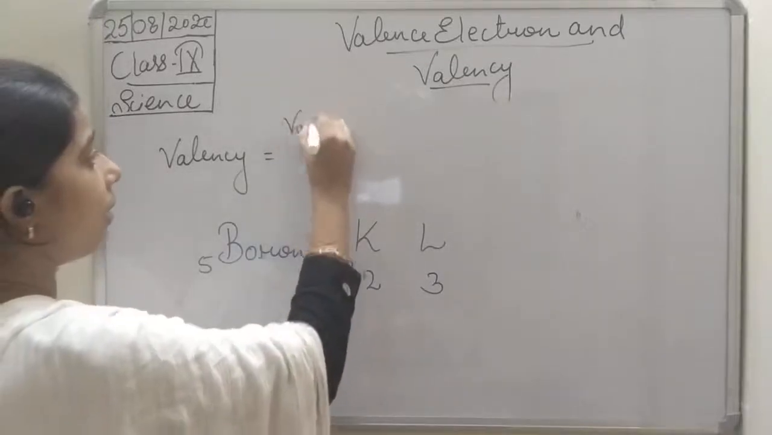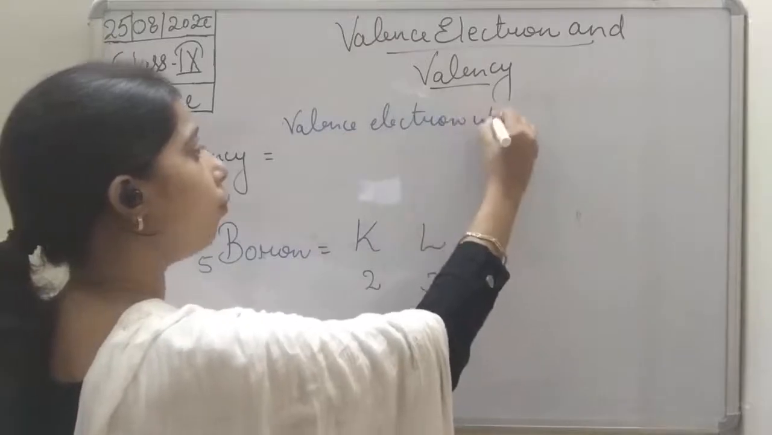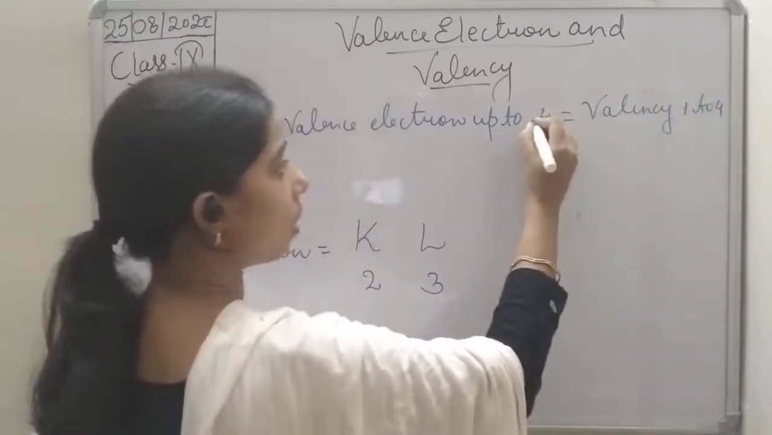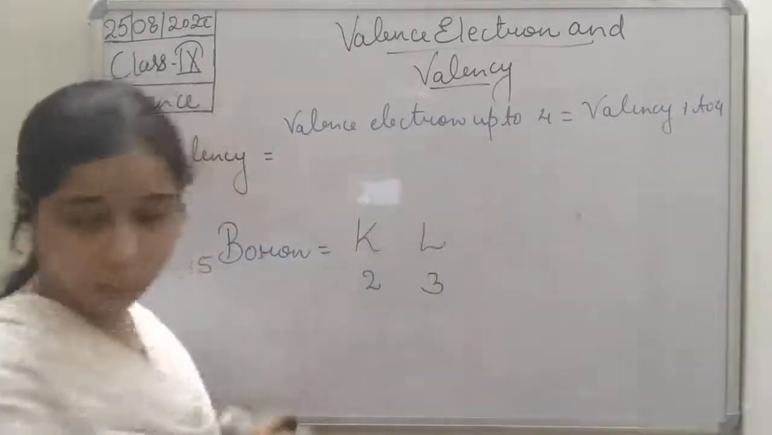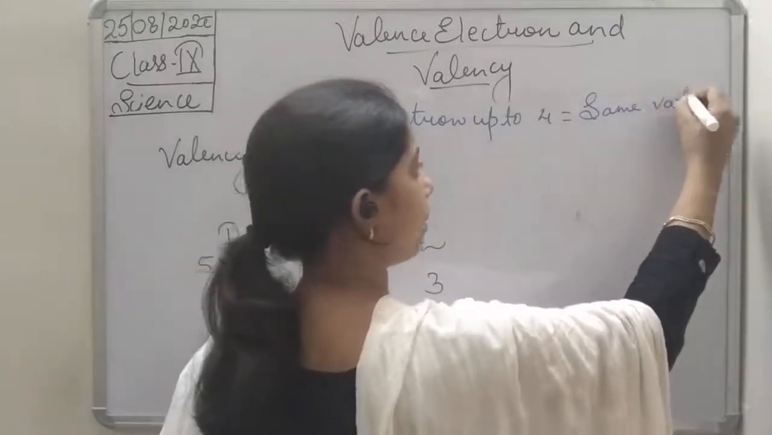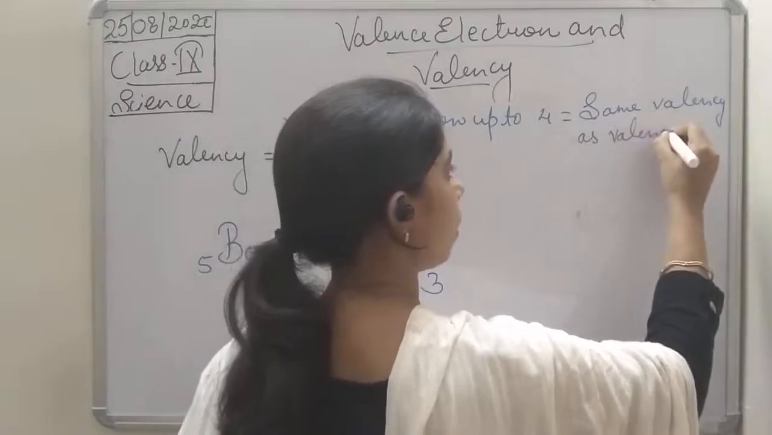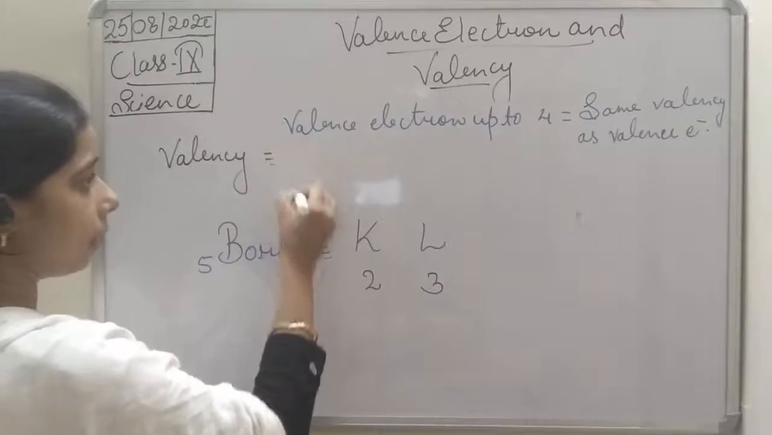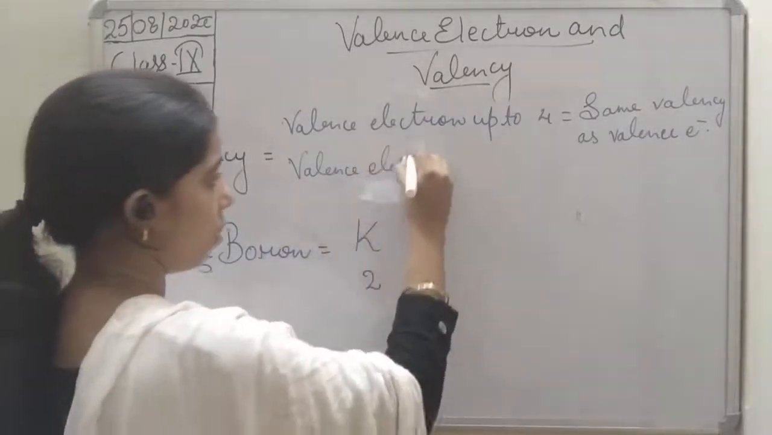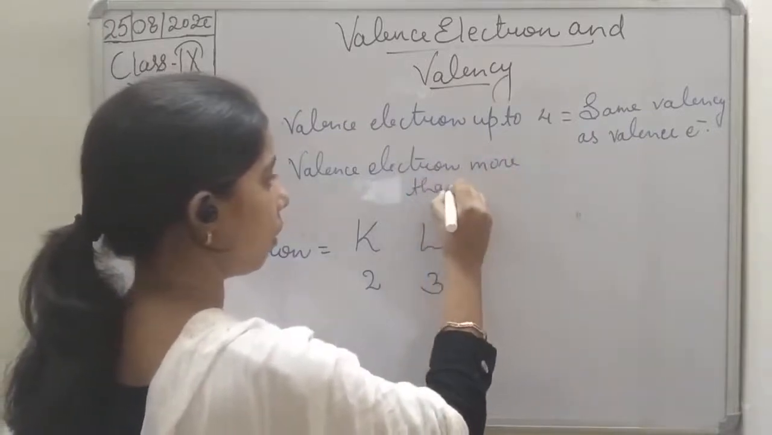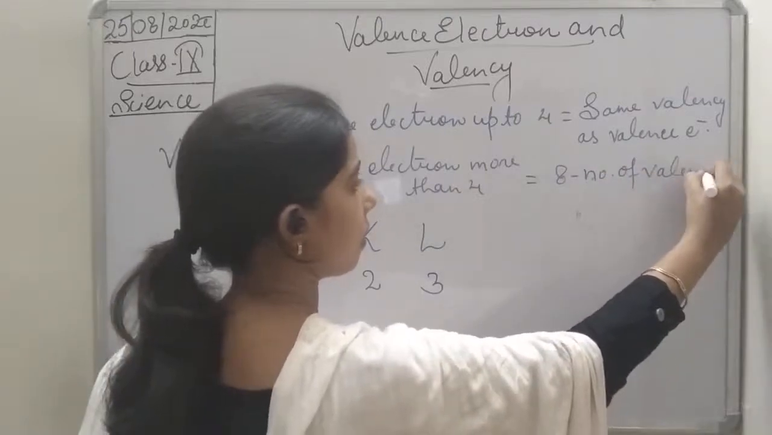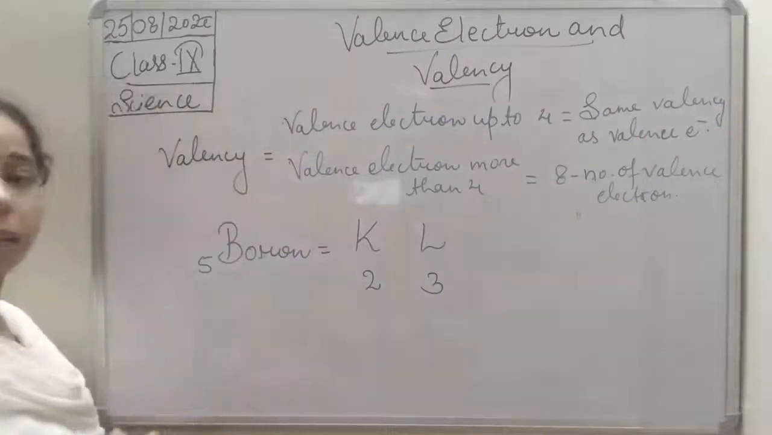So what we have discussed: for valence electrons up to 4, the valency is 1 to 4, that is, up to 4 the valency is the same as the number of valence electrons. In the other case, students, if the valence electrons are more than 4, the valency is 8 minus the number of valence electrons.